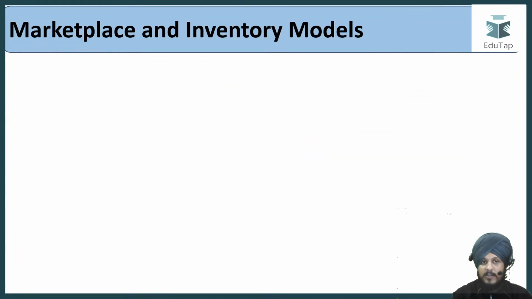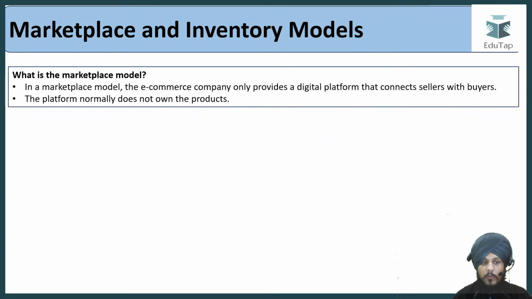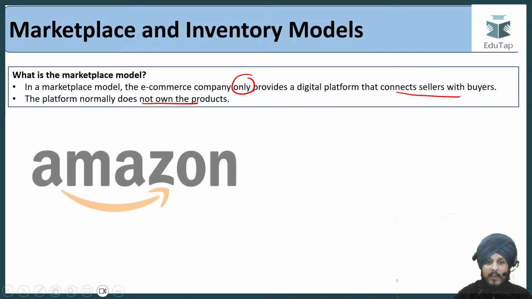But before that, let us try to understand some basic aspects with respect to the marketplace and inventory models. Now, first of all, the marketplace model is a model where the e-commerce company only provides a digital platform that connects sellers with buyers, and the platform normally does not own the products. A good example can be Amazon.